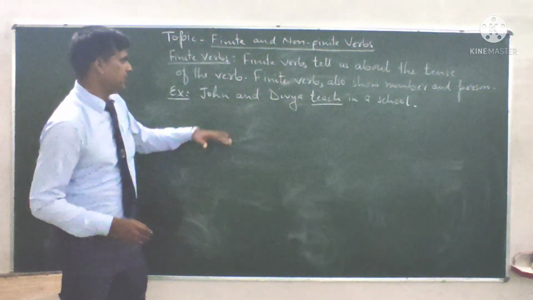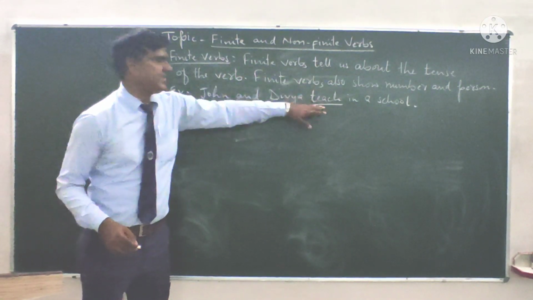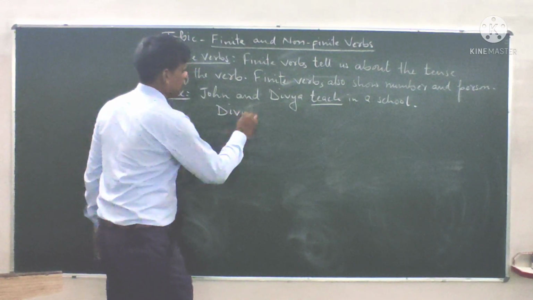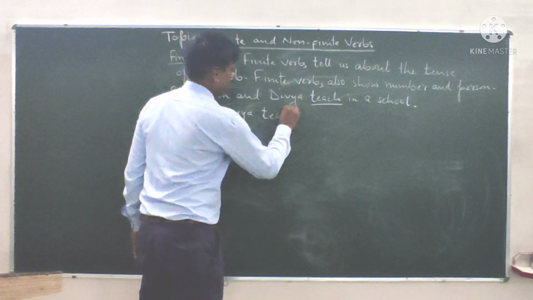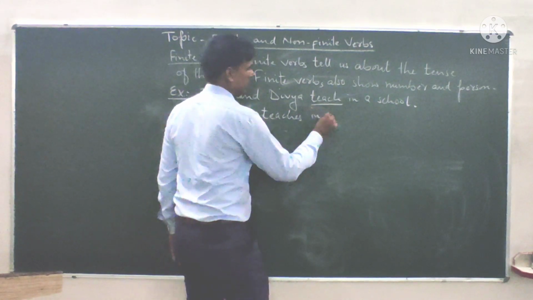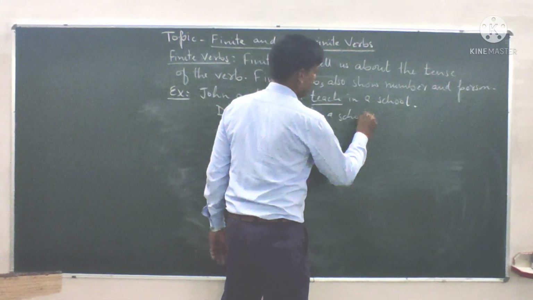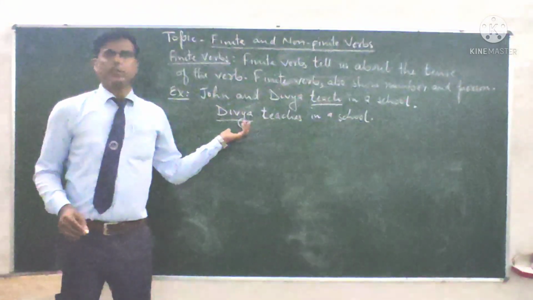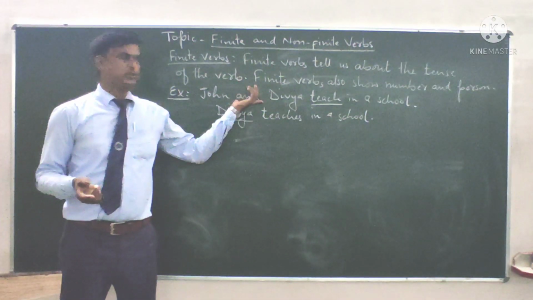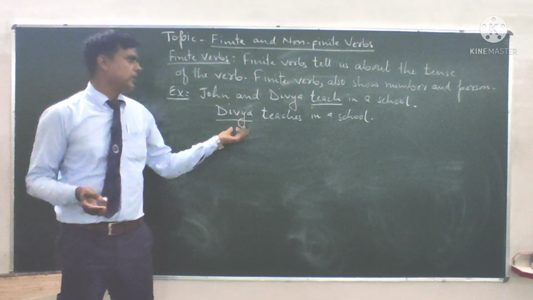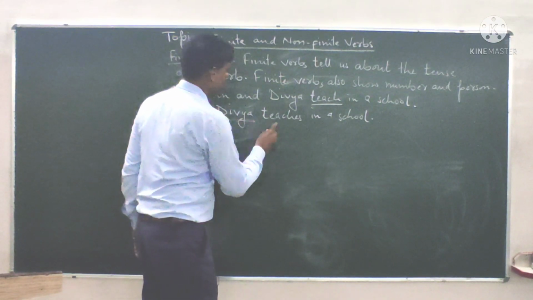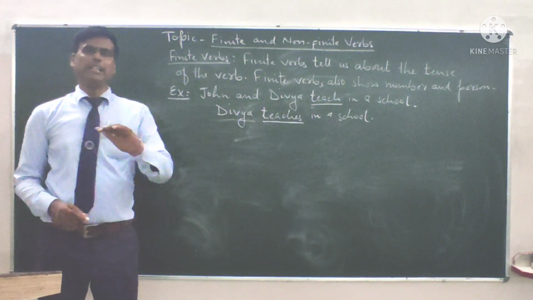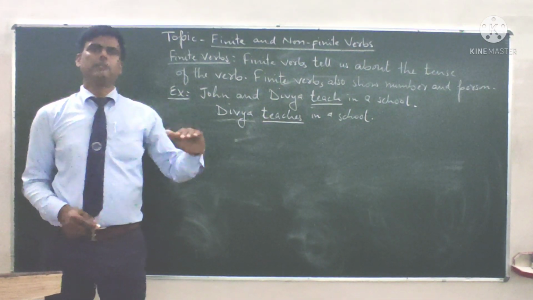For example, the subject is plural, that's why it is teach. If the subject is singular, Divya teaches in a school. Now the number is changed, here the number is plural, here the number is singular. Because of the change of the number, the finite verb also changes. So finite verb changes itself according to the person, number and tense.